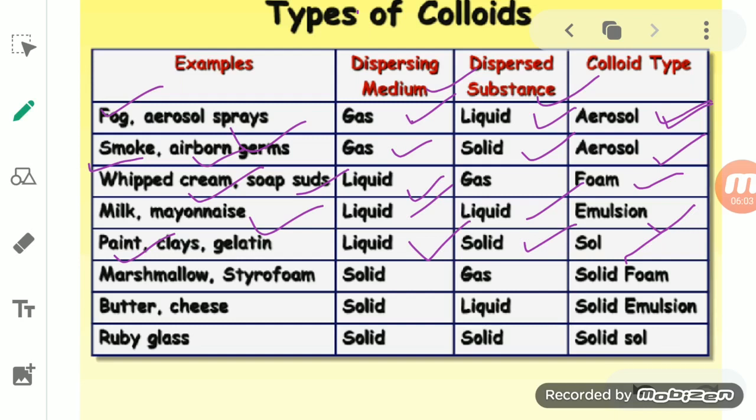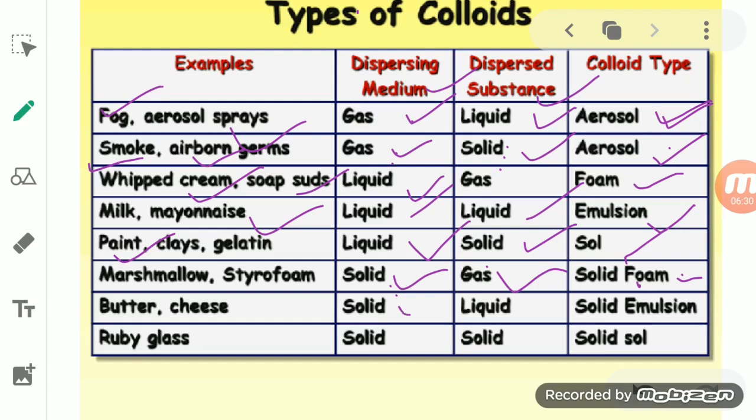Now, if the dispersion medium is solid and the dispersed phase is a gas, just opposite to the previous one, then it forms a solid foam. Earlier we were using the term aerosol, but here we use solid foam. Marshmallow or styrofoam are examples of a solid foam.